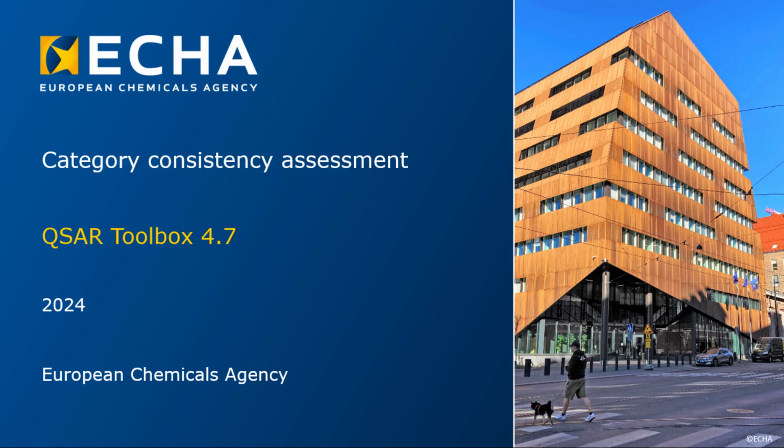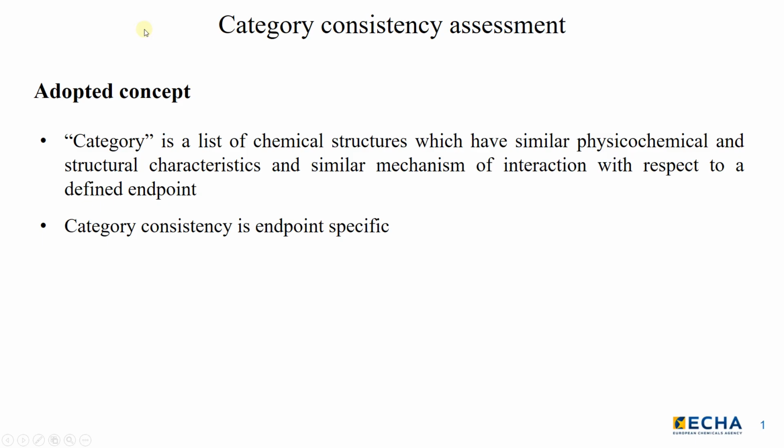Hello everyone. This video tutorial is about the category consistency assessment functionalities in QSAR Toolbox. A chemical category is a list of chemicals with similar physicochemical and structural characteristics, the same bioavailability, and a similar mechanism of interaction with biological macromolecules.